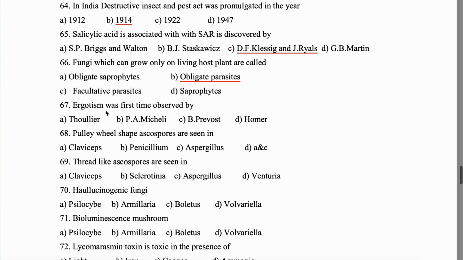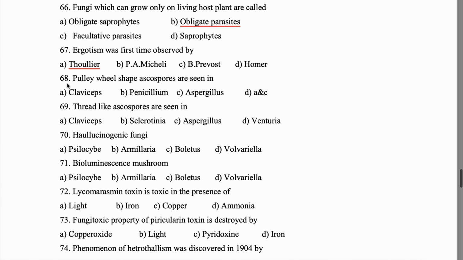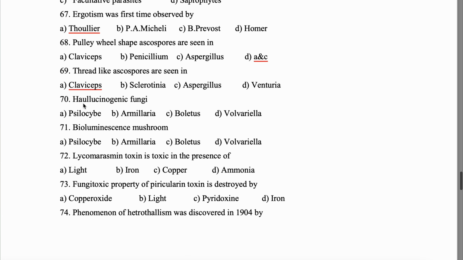Question 67. Ergotism was first time observed by whom? Tholier. Question 68. Pulley wheel shaped ascospores are seen in. Okay, normally we study it is seen in Aspergillus, but it is also seen in Claviceps. So the answer will be option D, that is both A and C. 69. Thread-like ascospores are seen in, this is seen in case of Claviceps. Question 70. Hallucinogenic fungi. It will be called as Psilocybe.